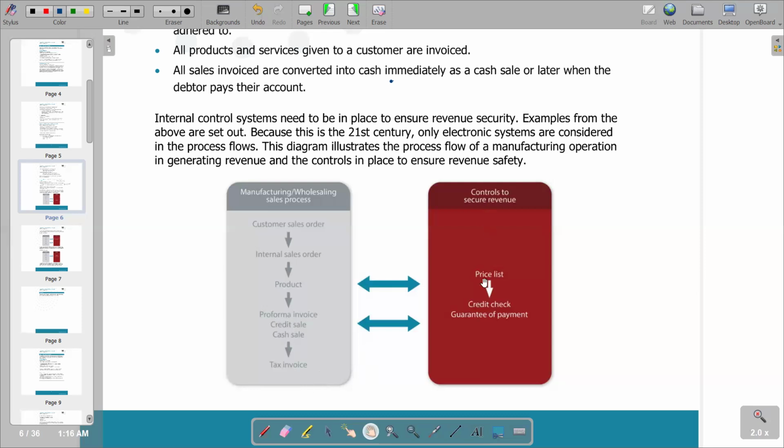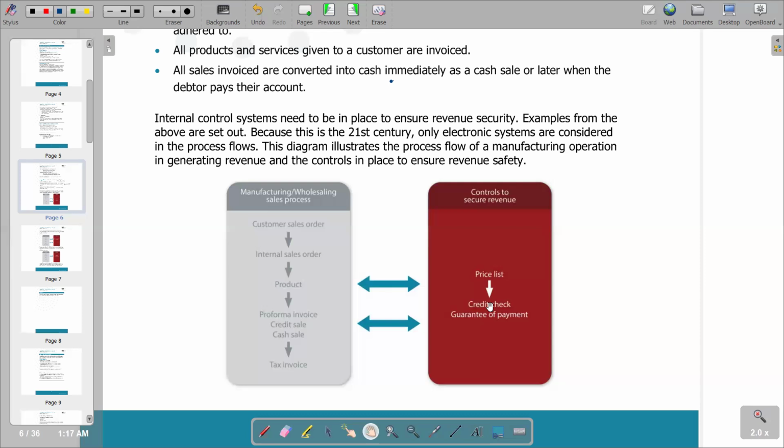Then we've got a section for controls to secure revenue. These are now the internal controls, whereby a price list comes as an internal control measure. Remember, we are saying the prices that are going to be charged should be in line with what we have on the price list, so that we do not have any deviation. Because if you have any deviation, it means the business might lose some revenue. Remember, we are talking about revenue security being enhanced by the internal control measures.